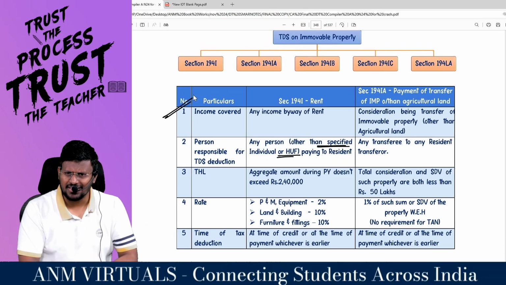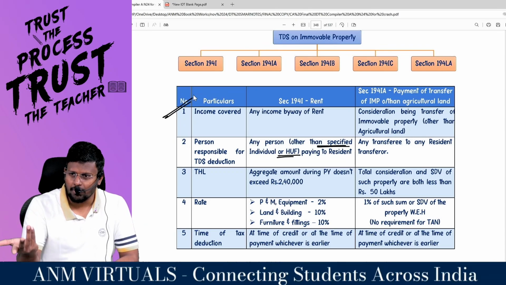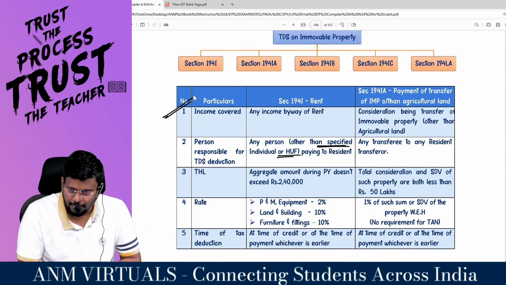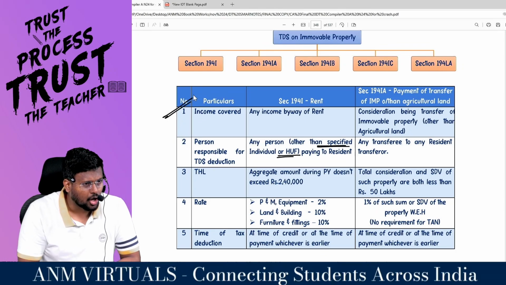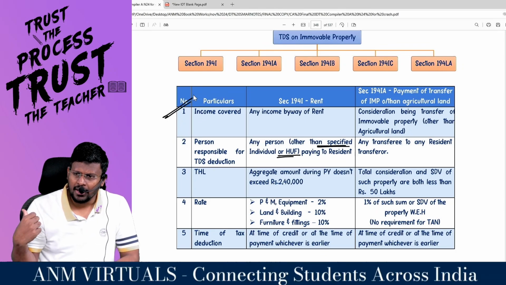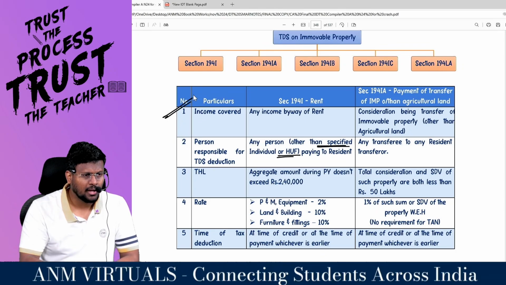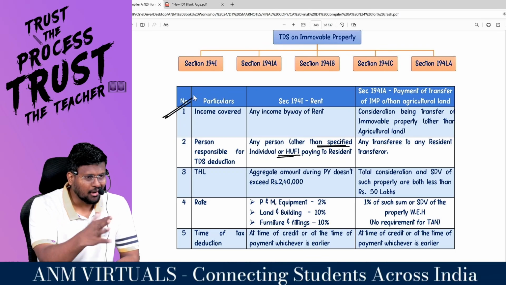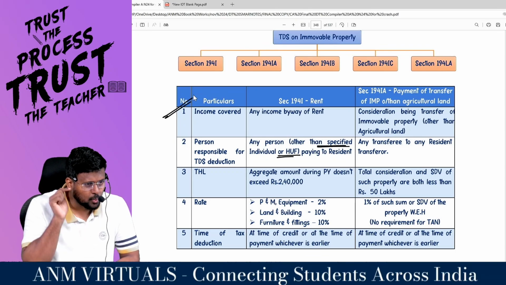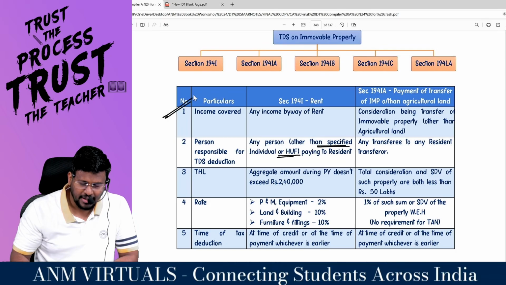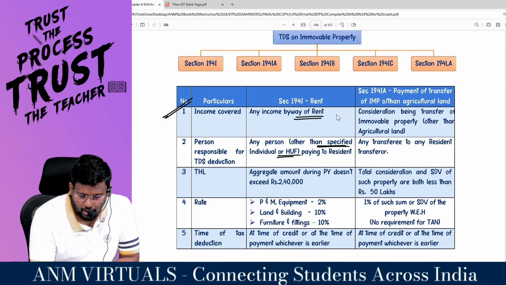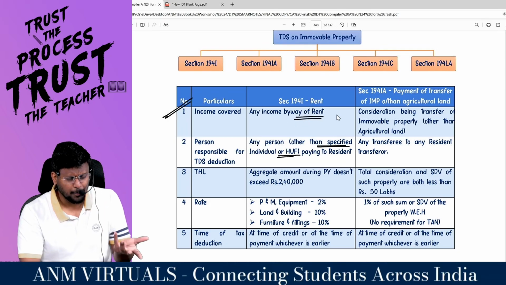For example, A&M classes is there. This building is not our building. We have taken this building for rent. We are making payment of rent to the landlord. Hello, sir. It's an expense to the A&M classes. It's an income to the landlord. So he will not declare it as an income. So we have to deduct TDS. That's 194I. Any income by way of rent.